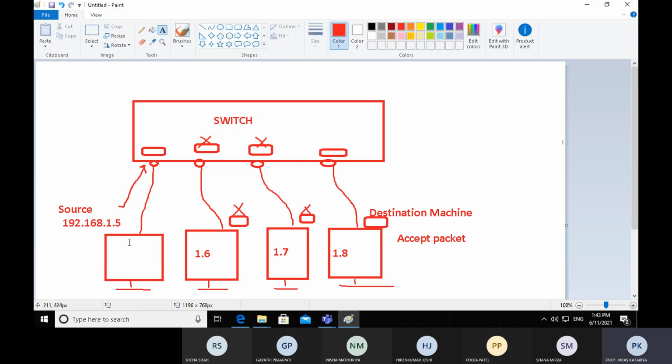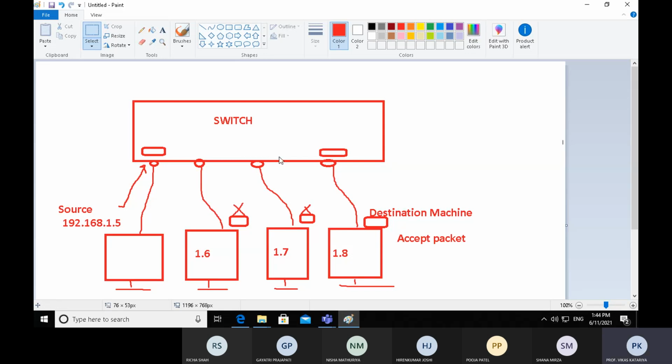Initially, it will take a data packet from the source machine, which has IP address 192.168.1.5, and it looks in the header section; the destination address is 1.8. So it will transfer the data packet only to 1.8. It will not transfer the data packet to every port.